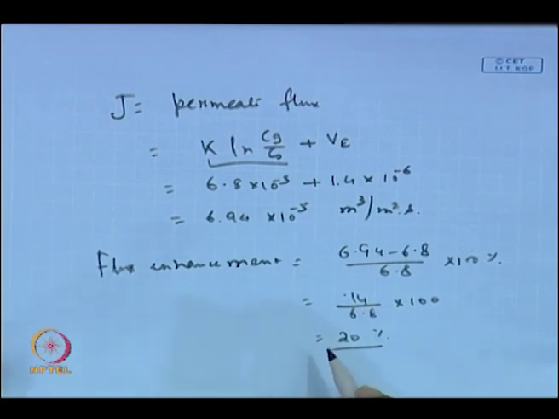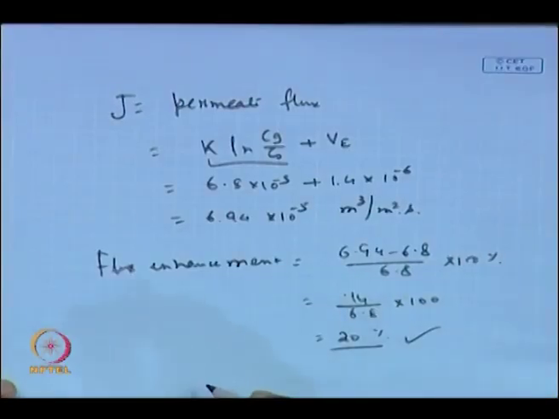Now, if you increase the field strength from 400 volt per meter to 600 volt per meter, this will be further enhanced. This is the typical order of magnitude of enhancement of the flux you are basically looking for, 20%, 30%, not more than that. But is it possible to enhance it further? That means, if you apply a very high electric field, will that cause a very high flux enhancement? No, the system will fail.